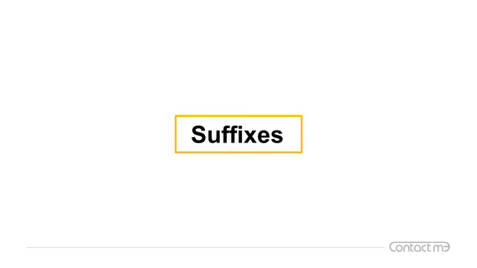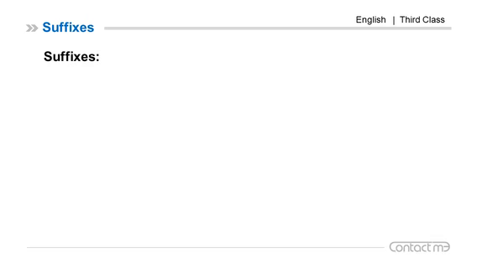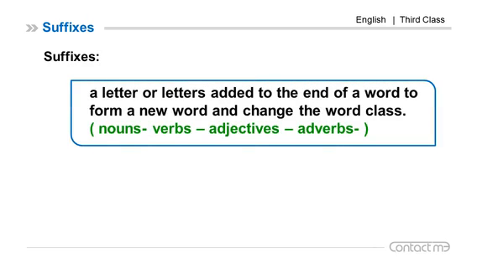Suffixes. The meaning of suffixes: suffixes are a letter or letters added to the end of a word to form a new word and change the word class. Suffixes do not change the meaning of the word, but they change its class.